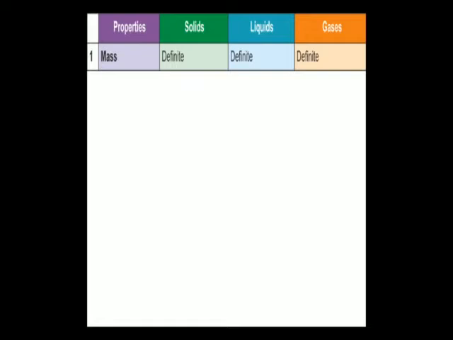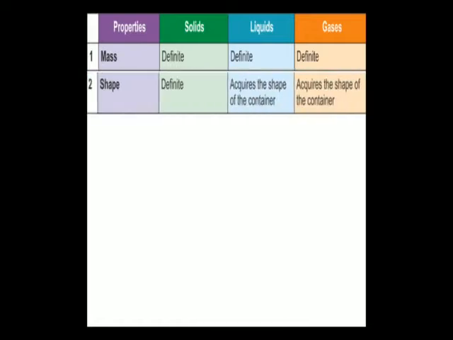Now let us discuss a few different properties of solid, liquid and gas. Firstly, tell me mass. Mass of solids, liquids and gases. All the three states have definite or fixed mass. Another is shape.